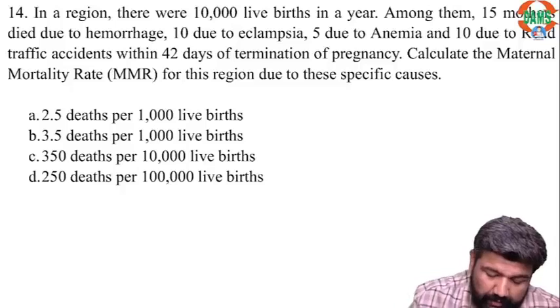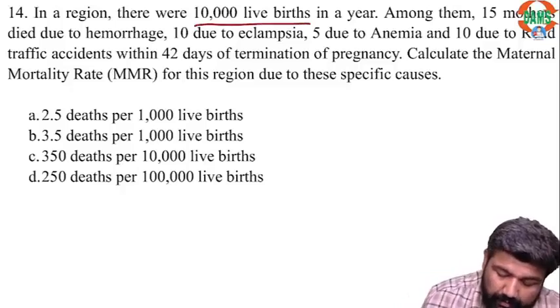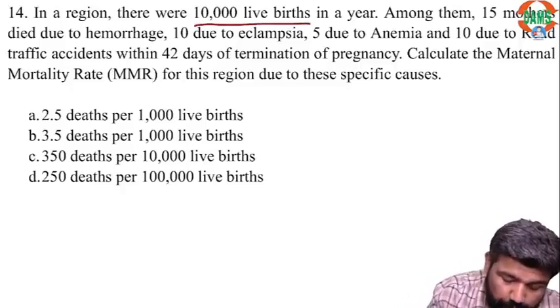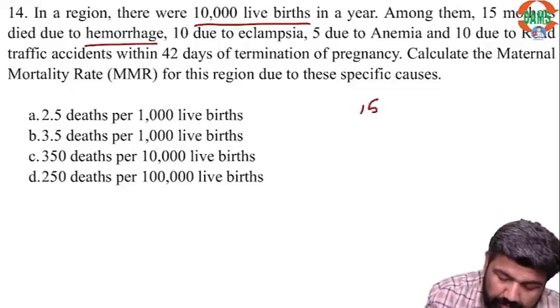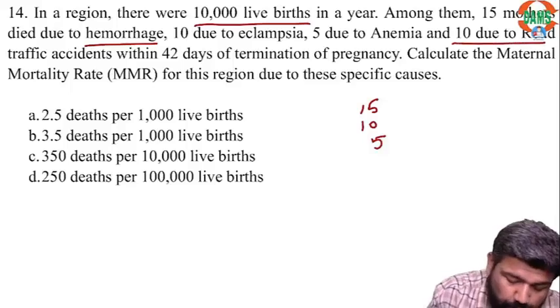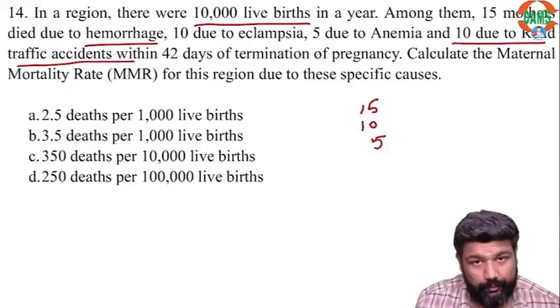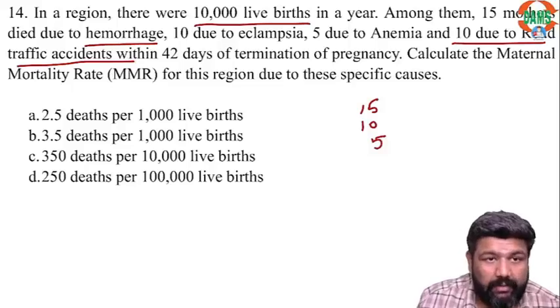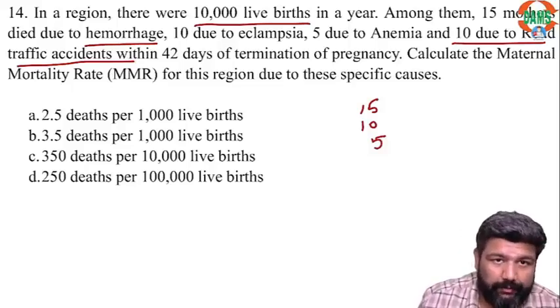In a region there are 1,000 live births. Among them 15 mothers died due to hemorrhage, 10 due to eclampsia, 5 due to anemia and 10 due to road traffic accidents within 42 days. Calculate maternal mortality rate.